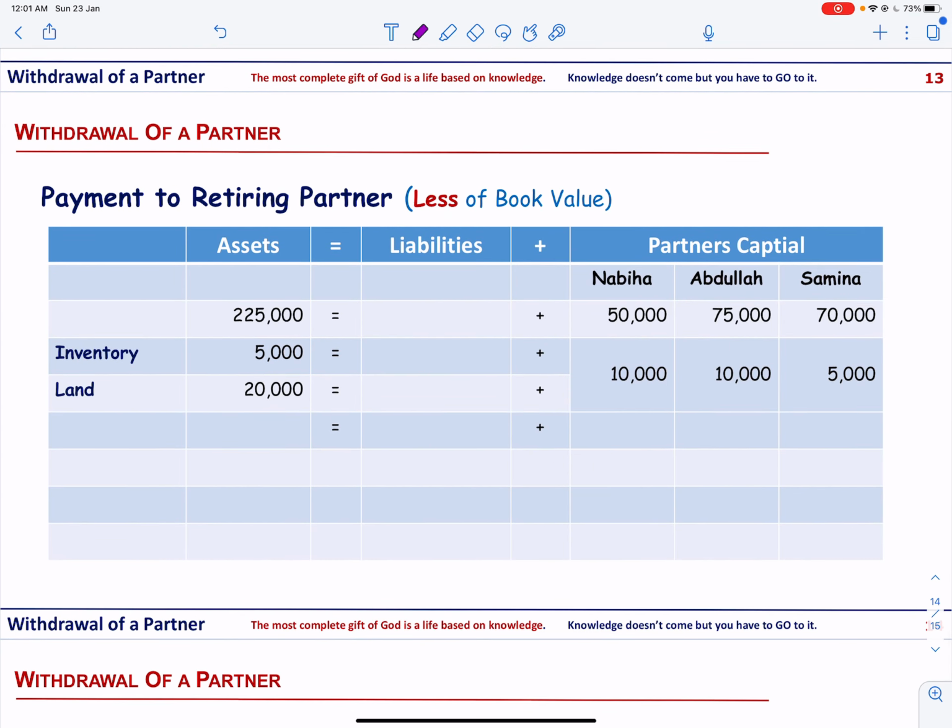Once again, we have the assets as recorded before. Nabiha's capital is 50, Abdullah's capital is 75, but now the Samina's capital is 70. So obviously the liabilities is the balancing figure, and that is going to be 30,000. The assets has been re-evaluated, and this has been allocated to the three partners in their profit sharing ratio.